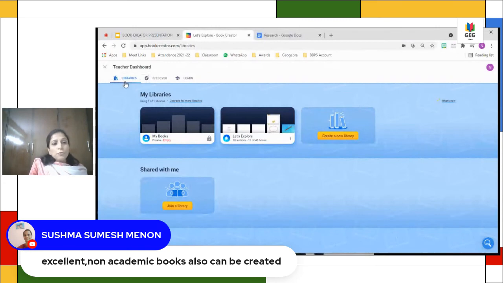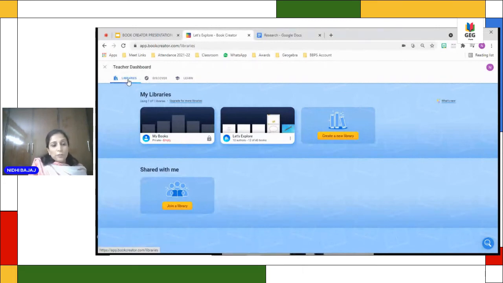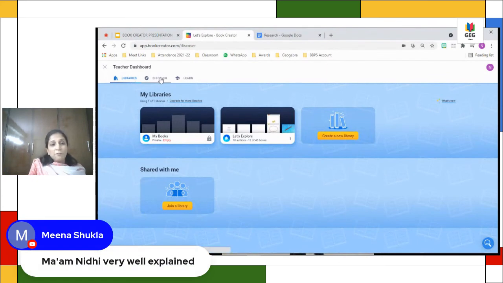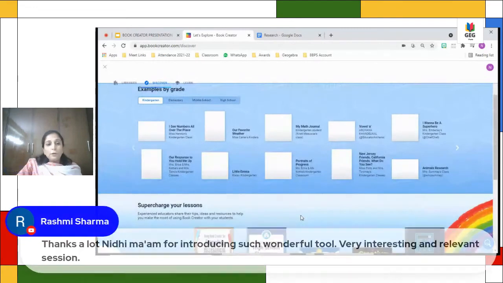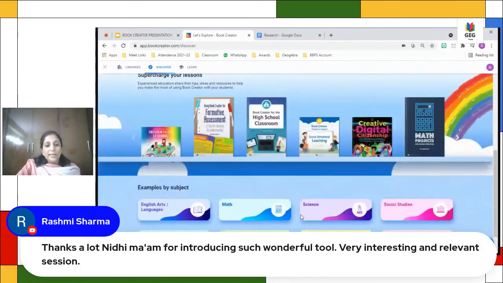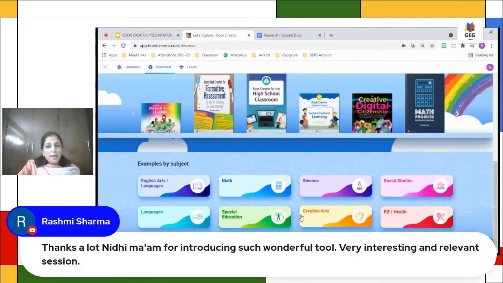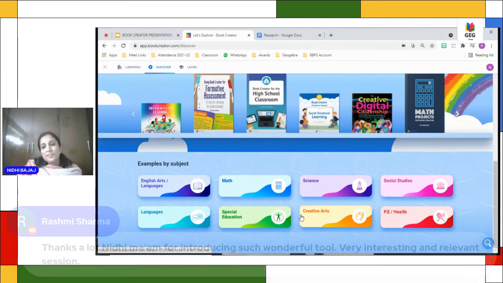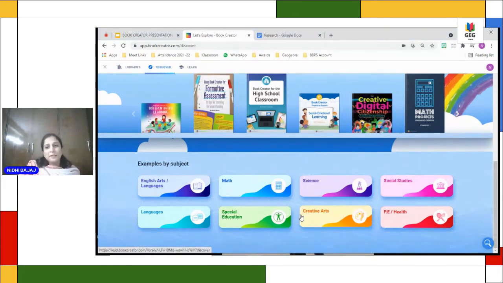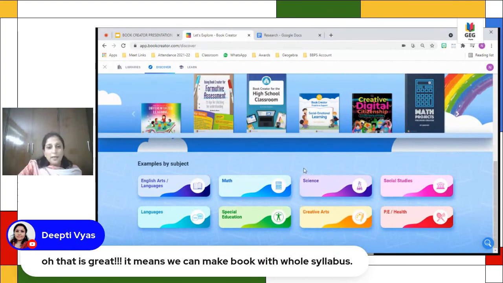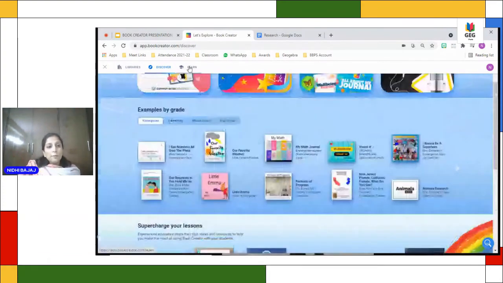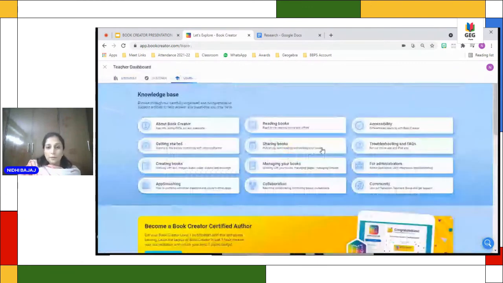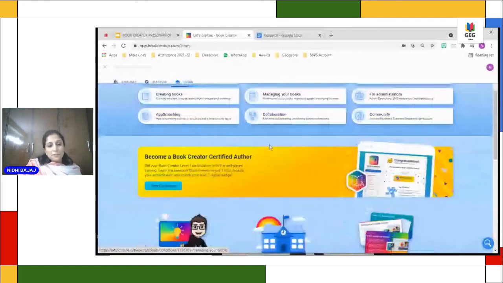Now, when you go to the teacher dashboard, you will see libraries. You will discover a lot of material is available here. A lot of books are available for all the grades and for all the subjects. I recommend reading these books. Amazingly created and beautiful books have been created here. You can also learn about Book Creator here. All the tools and everything, all your queries can be solved here.